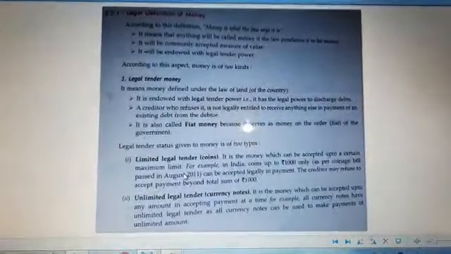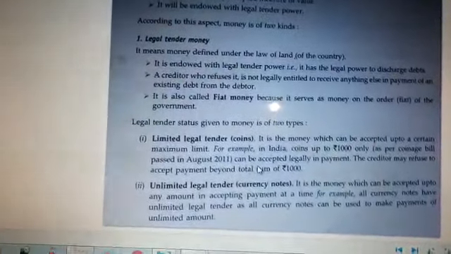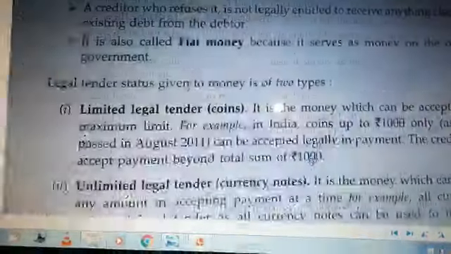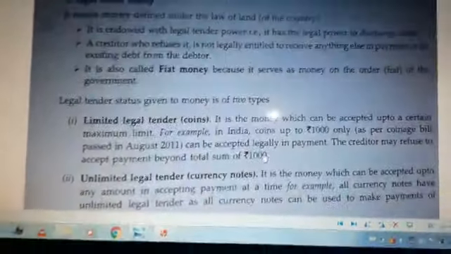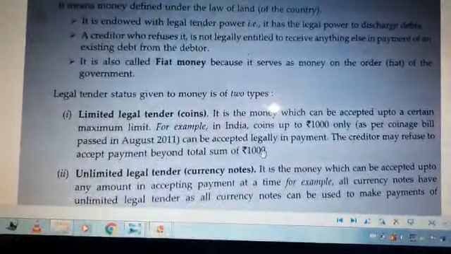Let's discuss the other part: legal tender status given to money is of two types. Now we are discussing the status, meaning which type of money we are using. In our country, first we use coins.